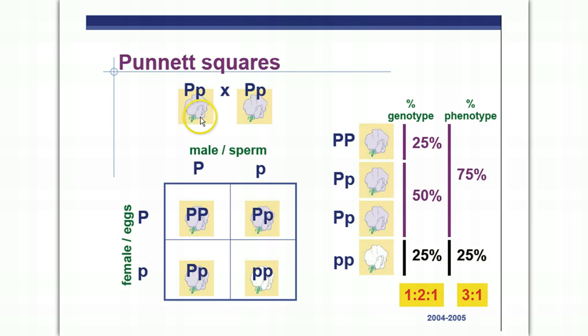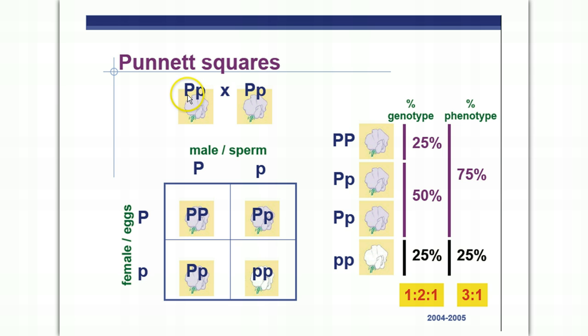Punnett squares. Here we have our pea plants. Remember, Mendel was the father of genetics. Basically, he was the first one to quantify and use the experimental method to figure out the rules on some of the things that we now take for granted with genetics. What we have over here is big P, little p, and remember we have two of every chromosome. Homologous chromosomes have genes for the same trait.